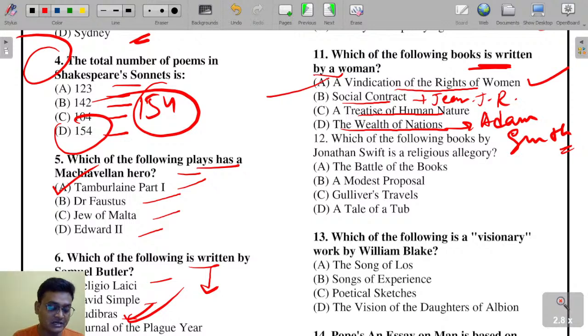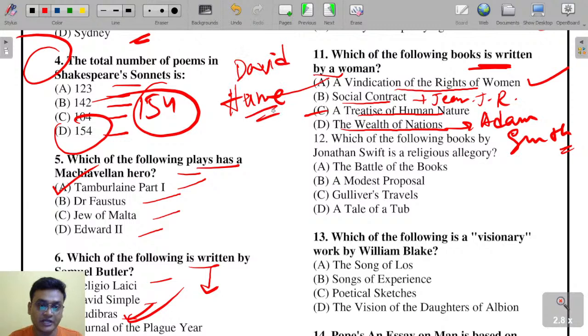And who has written a treatise? That is A Treatise of Human Nature. Who has written it? Any idea? A Treatise of Human Nature, David Hume, isn't it? David Hume has written it. So it is David Hume. Okay, David Hume has written A Treatise of Human Nature.